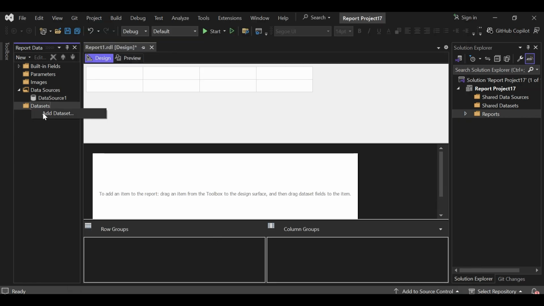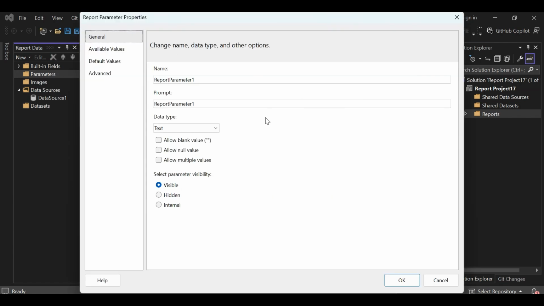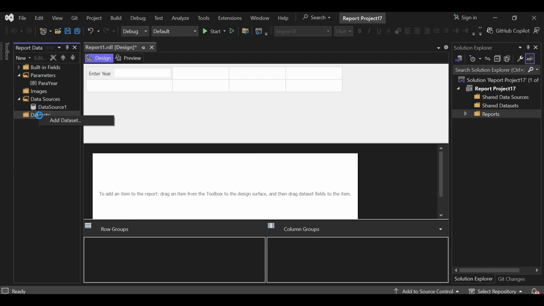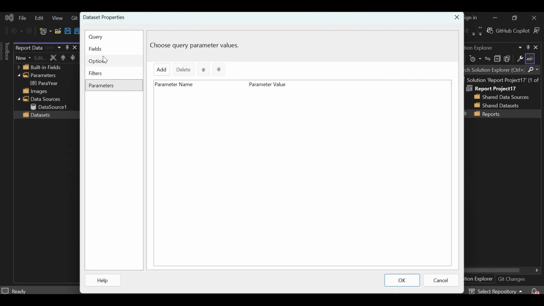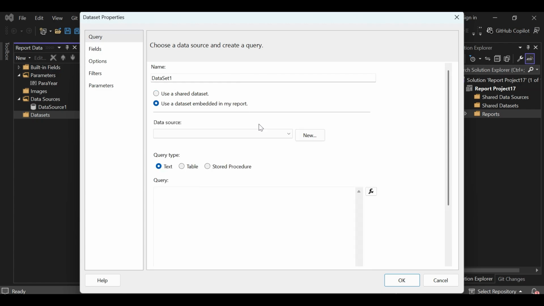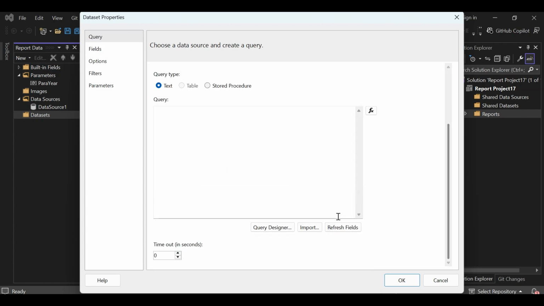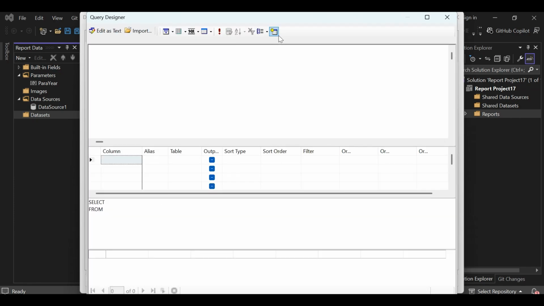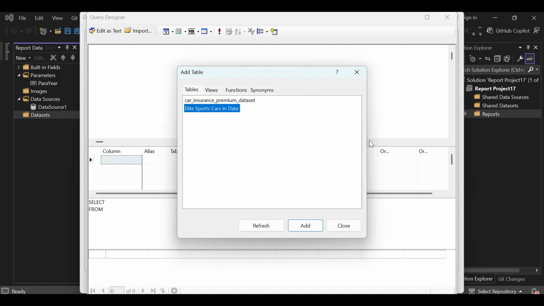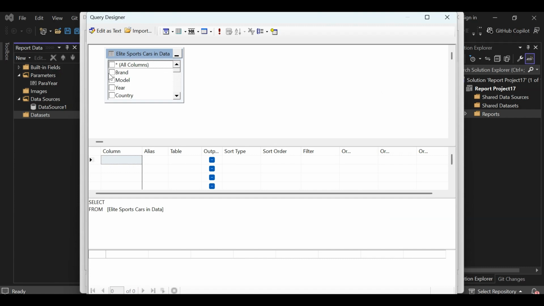Now let me add parameter first. Parameter I will add here. And here. Enter here. Click OK. I'm going to add dataset. Data source 1. Let me query designer table from allied sports cars and data. Add.